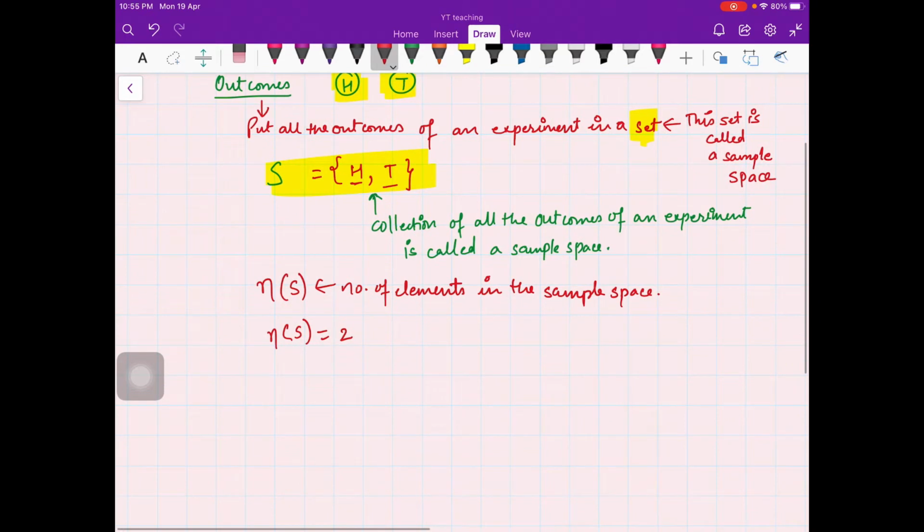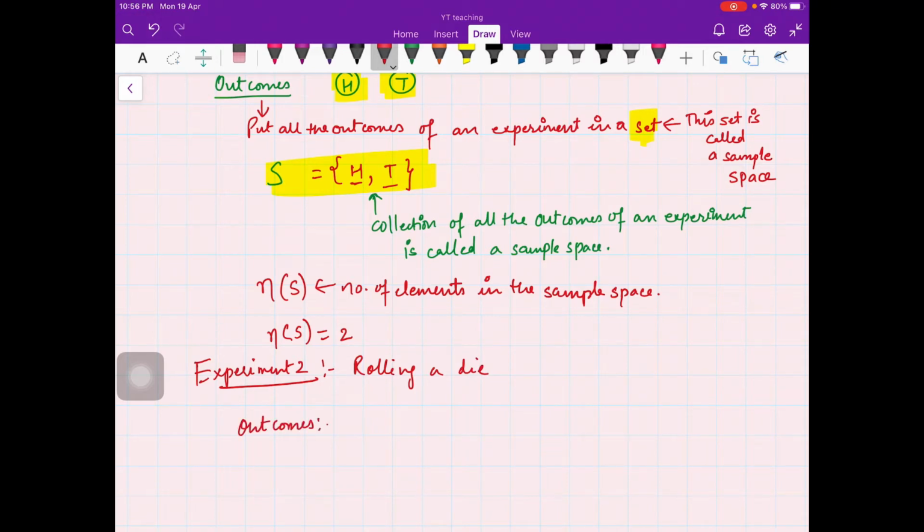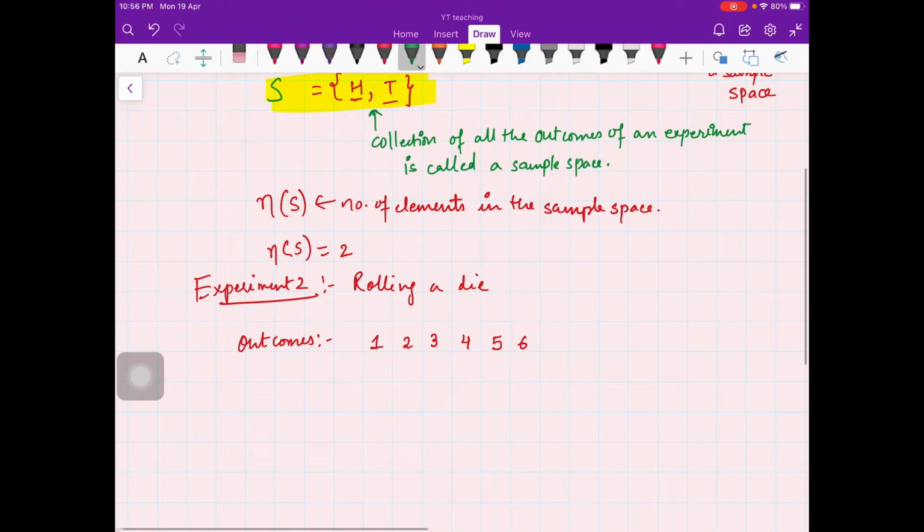Let us move on to the next experiment, which was rolling a die, right? We saw the outcomes. When you roll a die, you can get 1 dot, 2 dots, 3, 4, 5 or 6, and you put all these outcomes in a set.